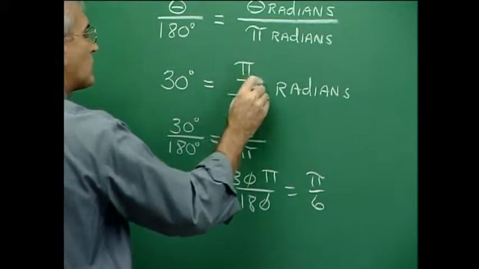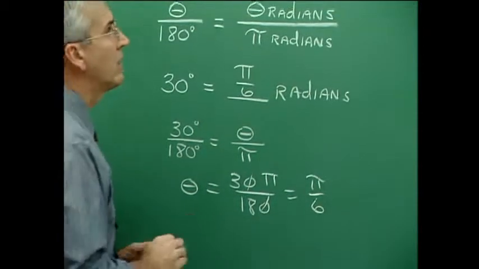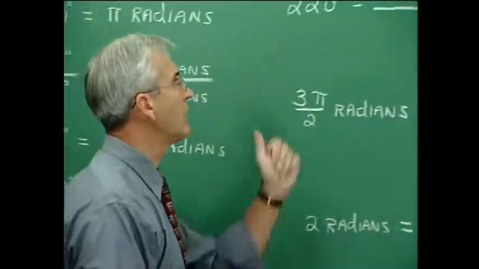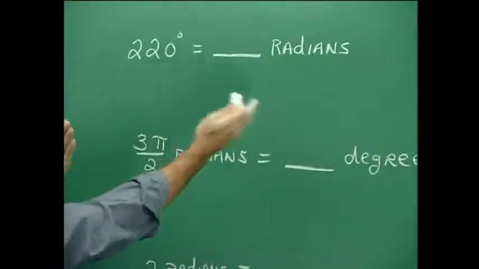So it's pi over 6 radians. Let's go through it another time or two. How about 220 degrees for the number of radians? We want to convert here.